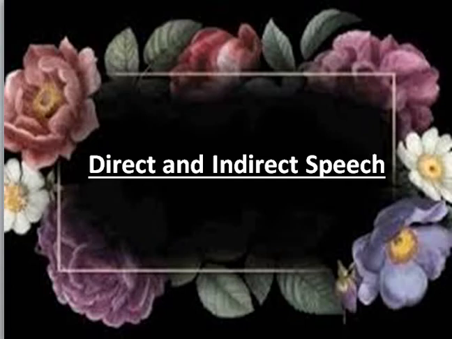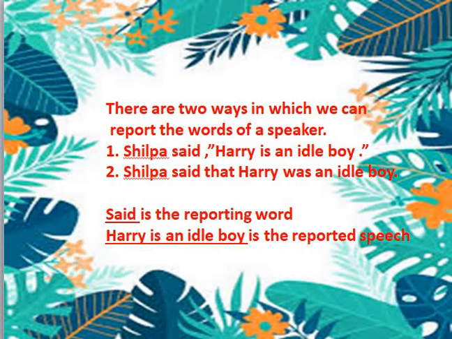Students, today we are going to do direct and indirect speech. There are two ways in which we can report the words of a speaker. Shilpa said, "Harry is an idle boy." Shilpa said that Harry was an idle boy. Said is the reporting verb and "Harry is an idle boy" is the reported speech.